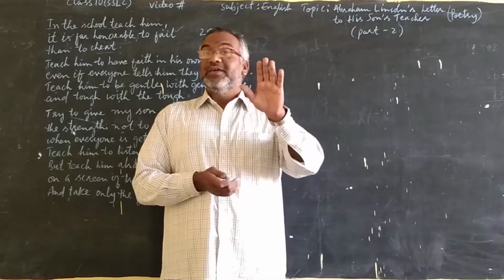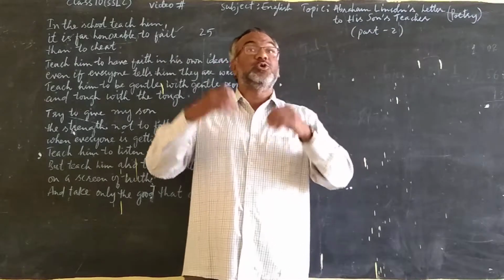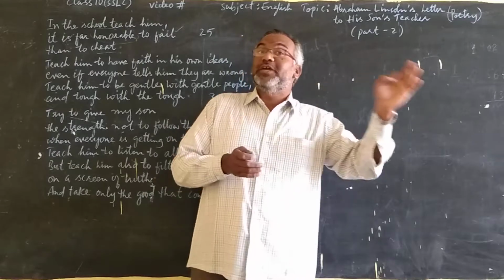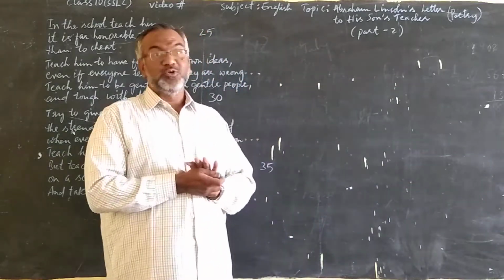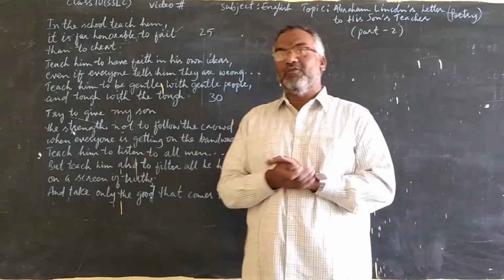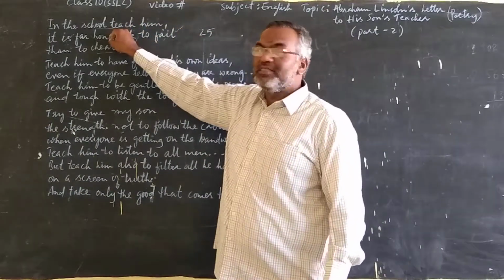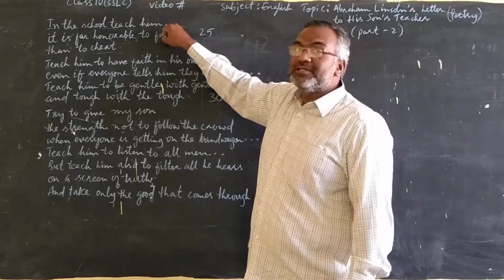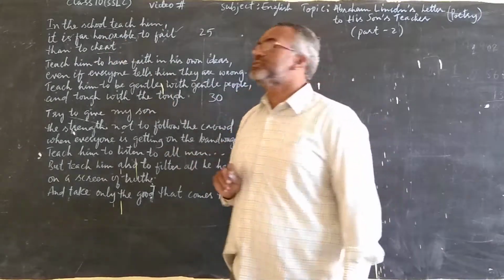What did he say? He said, I am not going to copy. He did not listen to his teacher because the teacher was asking him to do something wrong, cheating. That's why he did not do that. So this is a very good example for all of us that failing is better, failing is honorable, than to cheat. We must fail, but must not cheat. This value is very important.